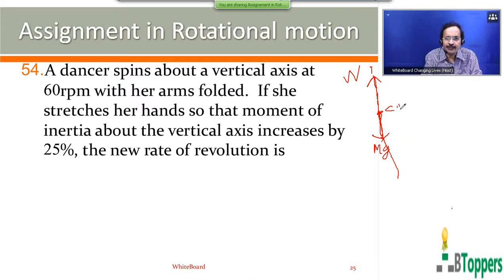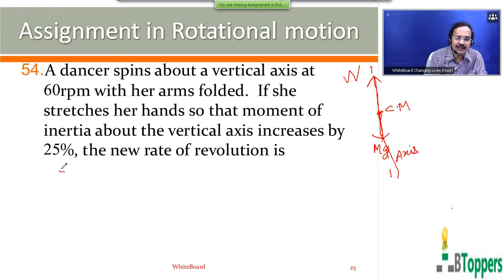So the lines of action of both the forces, the gravitational force mg and the normal reaction force by the floor, pass through the center of mass, and that means the lines of action of these two forces coincide with the axis of rotation or are parallel to it. Therefore, the moment of each of these forces about the vertical axis about which the dancer spins will be 0.